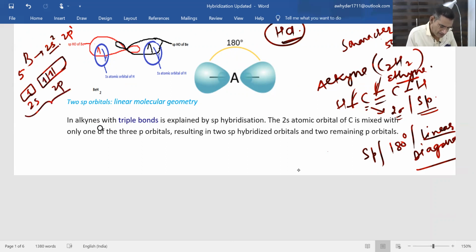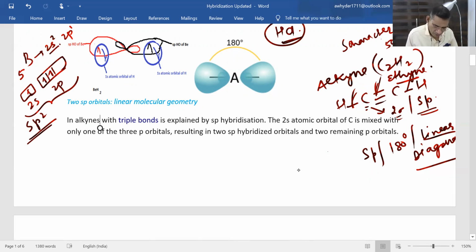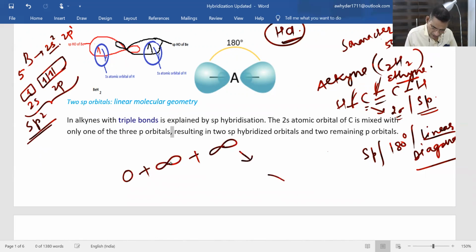In this way, it will be showing sp2 hybridization. 1s and 2p atomic orbitals now will combine together to form sp2 hybridized orbitals, that is what I wrote here. 1s and 2p, 2p, these three will combine together to form sp2 hybridized orbitals.